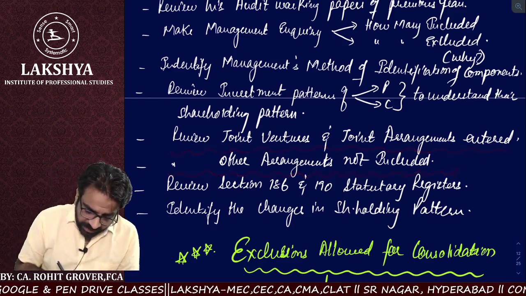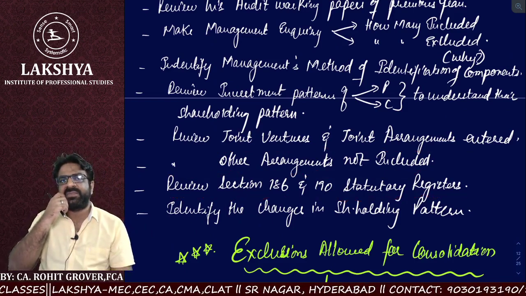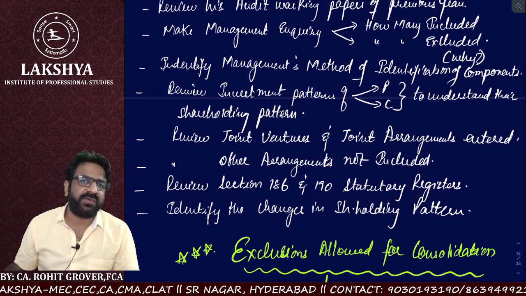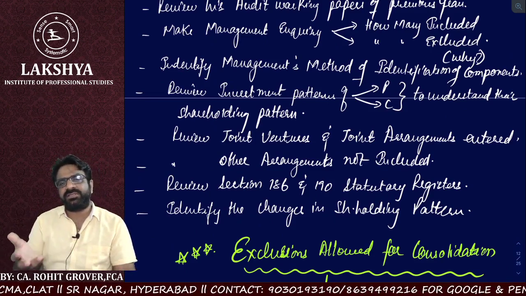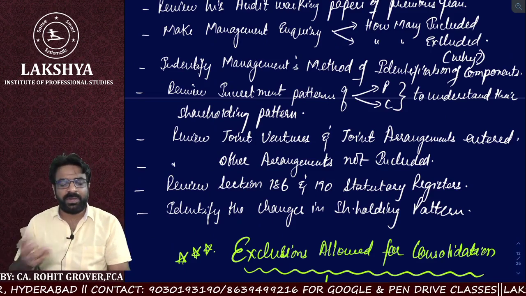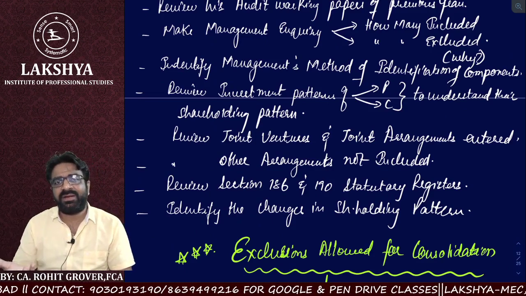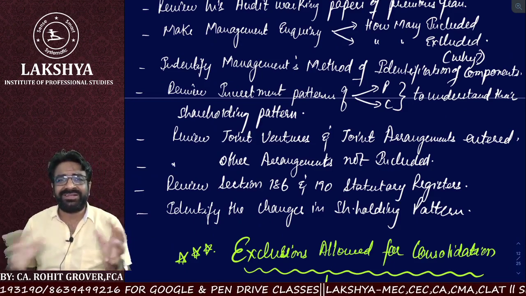Clear? Next, I will review the section 186 and section 190 statutory registers. So what are the section 186 and 190 registers? Section 186 is known as intercorporate loans and investments, and section 190 is for loans given to interested parties.